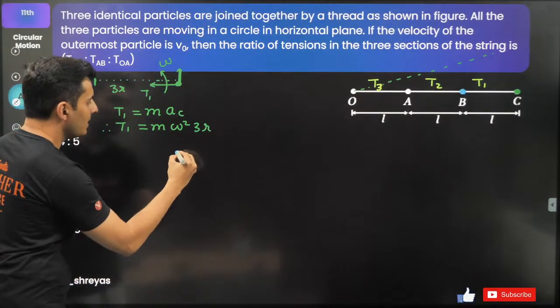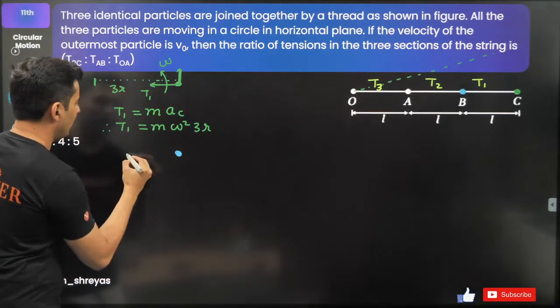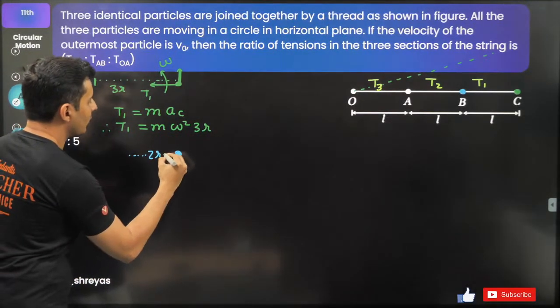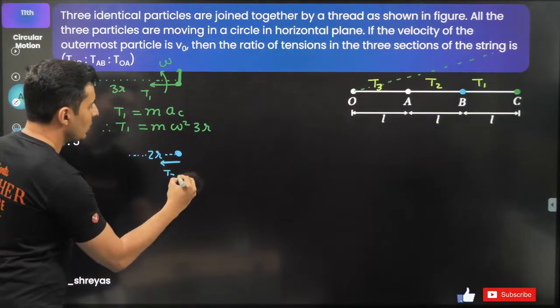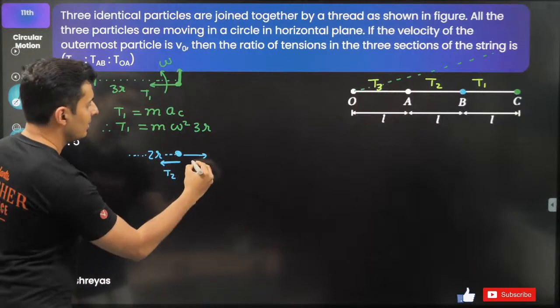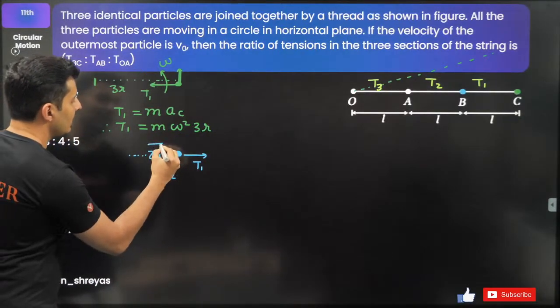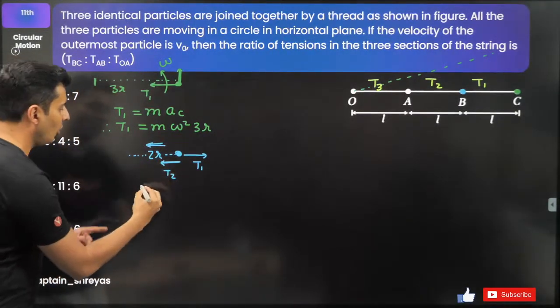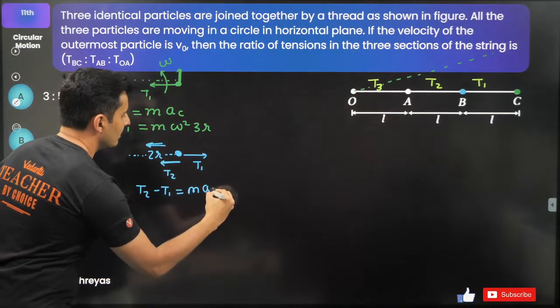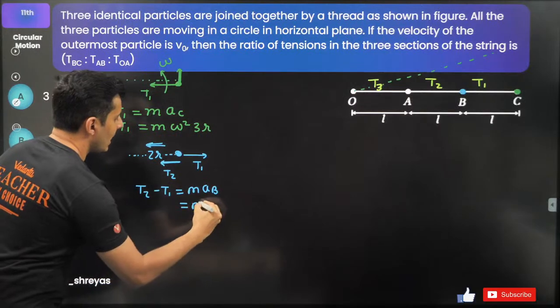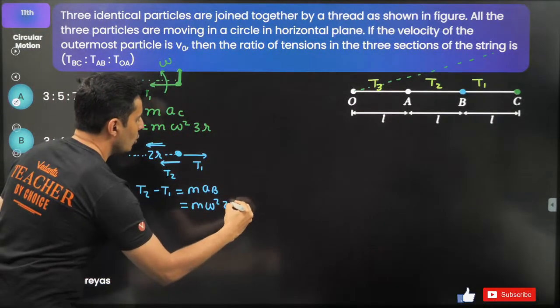For B, it is at a distance of 2r from the center. There is a force this way, which is T2. There is also a force this way, which is T1, but it is ending up accelerating here. So T2 minus T1 is m into acceleration of particle B, which is m omega square into 2r.